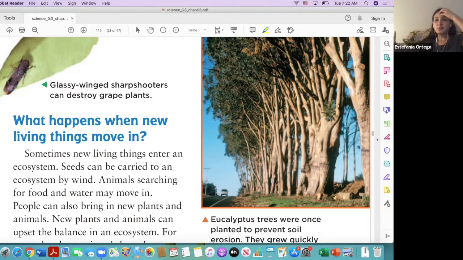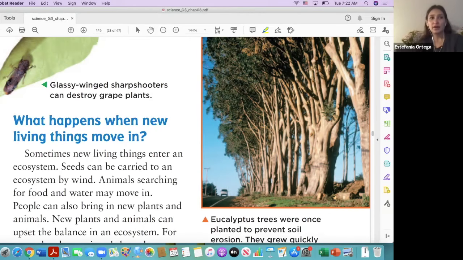And what did it do? What did this grasshopper do? It eats all of the grapes and makes the grapes dry, so they won't have grapes to eat again. Right, exactly. So it can sometimes be very dangerous to bring a different animal or a different fruit to an ecosystem because this can happen.